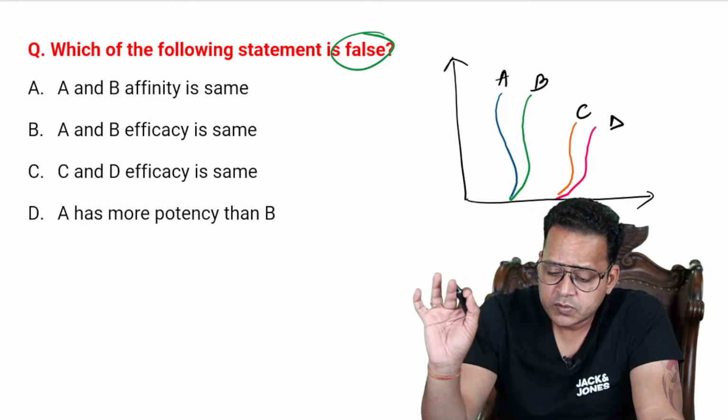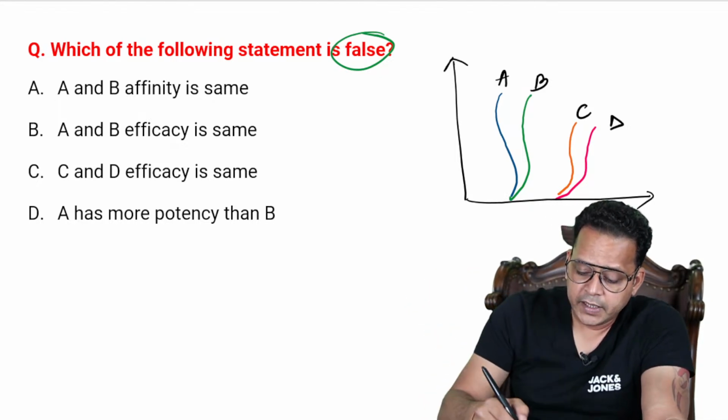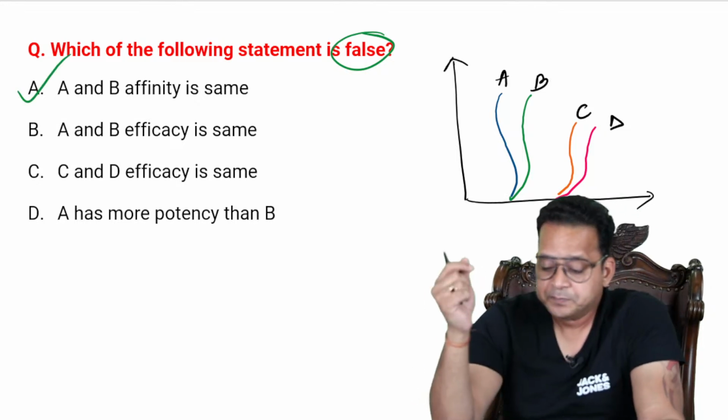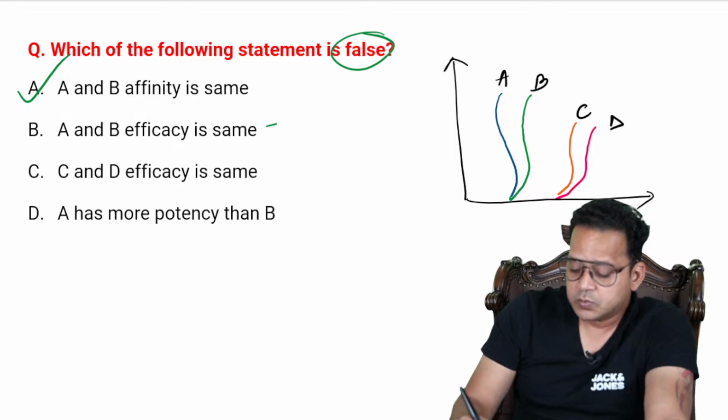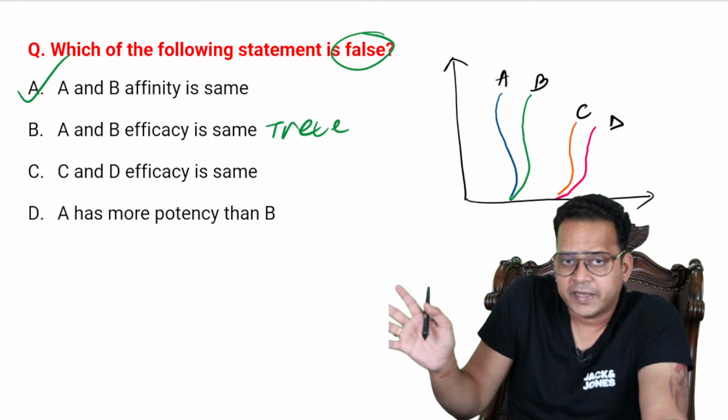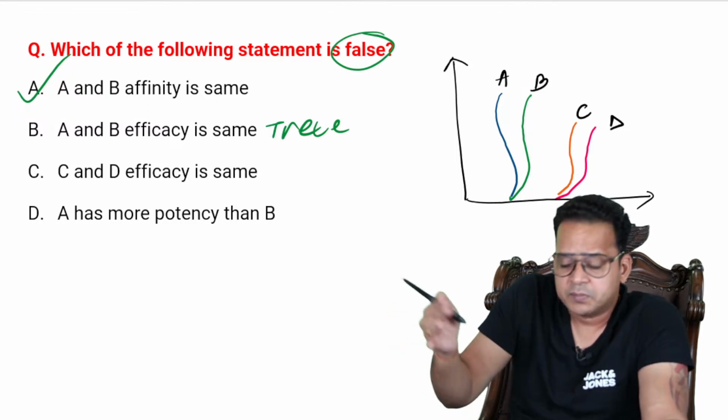Excellent, guys. So most of you guys have given the answer right. The answer is option A. A and B affinity is same, right? So all of us know that A and B efficacy is same. This is true. So I can rule out. Even if I had no idea about option A, B I know it's a very simple MCQ.